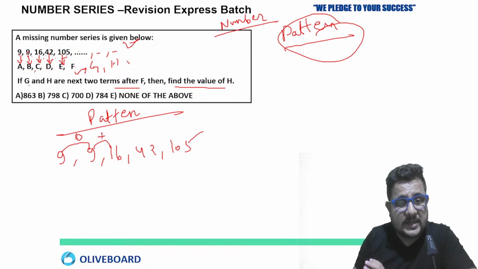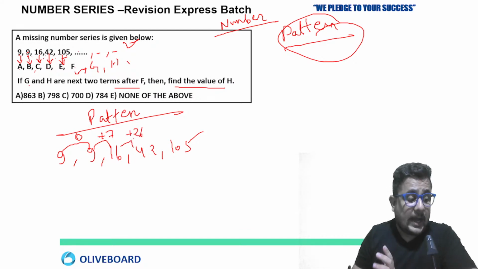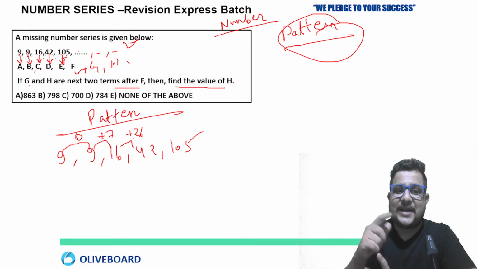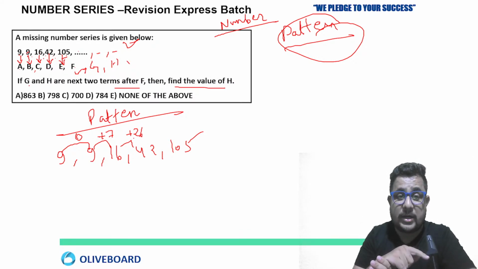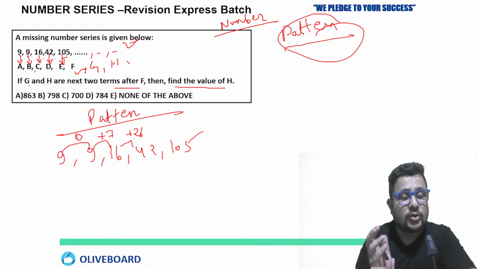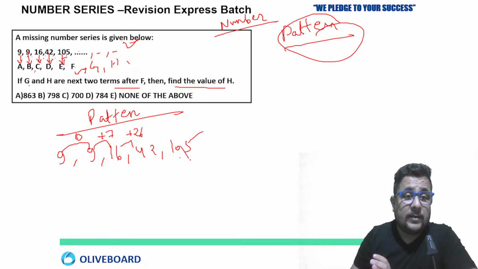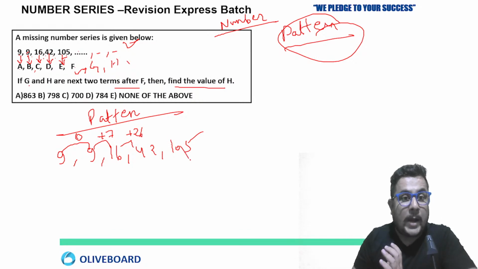Then next is plus 7. Then next is plus 26. And I will remind you, whatever I told you will be helpful. From the first question, if you look at the points I discussed, you will come to know how important they are. We have gone through the basic concept and the right approach, which is very, very important.